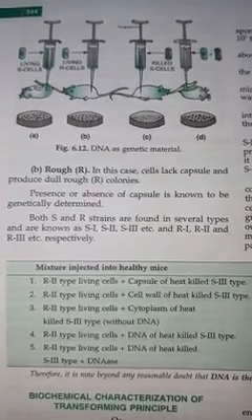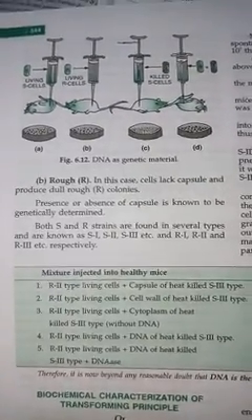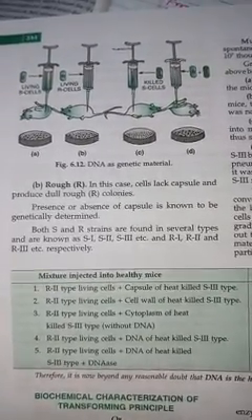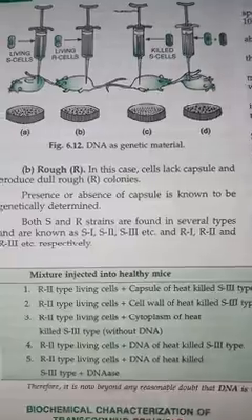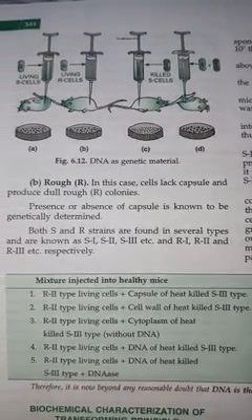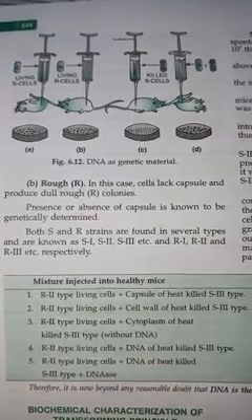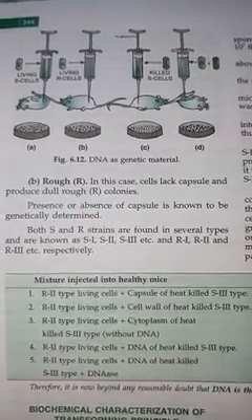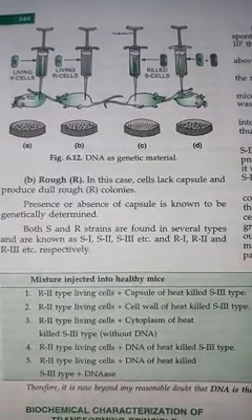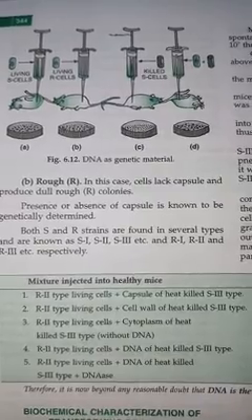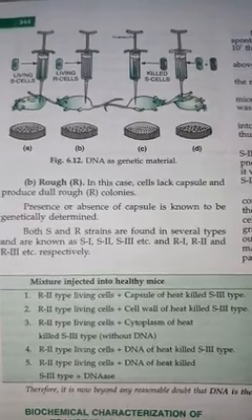The S cell, the heat killed S cell, was dead, and the R strain bacteria was live. So from the dead cell, the component was transferred to the R strain and guided the R strain to make offspring having the capacity of virulence, and in this way the R strain multiplied and formed S strain bacteria, which were capable of causing pneumonia, and due to pneumonia the mice died.